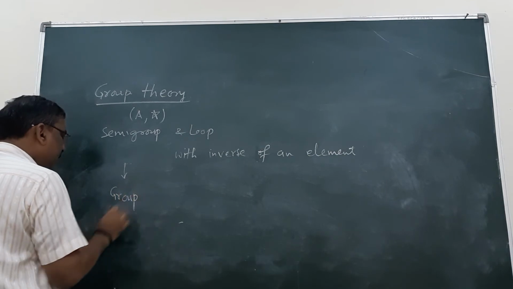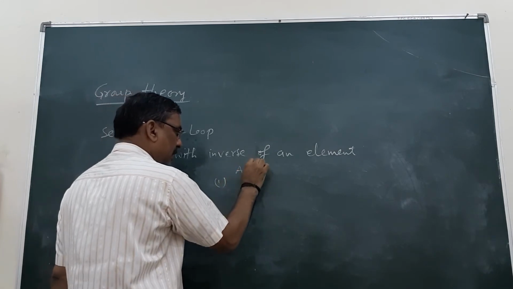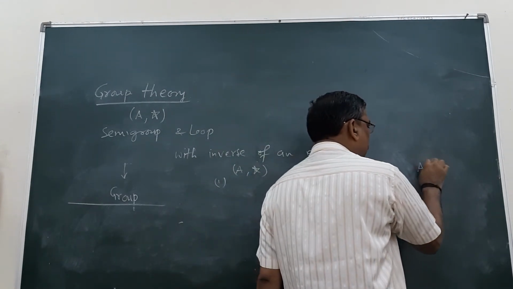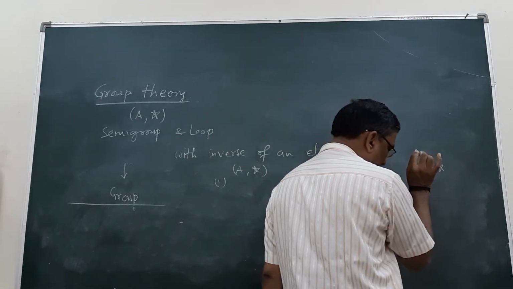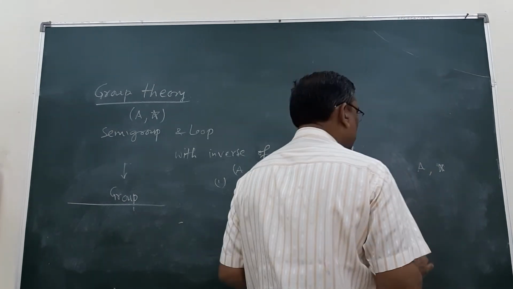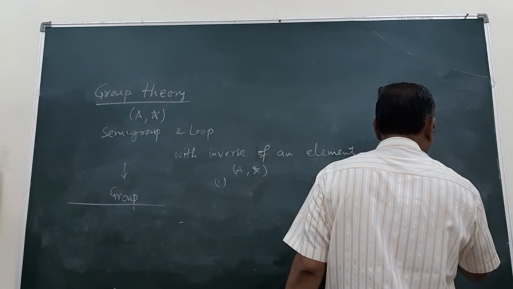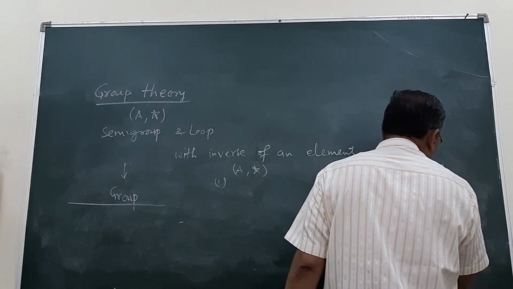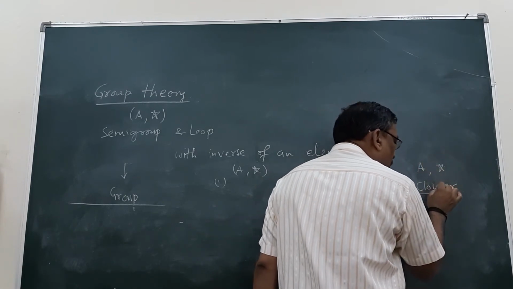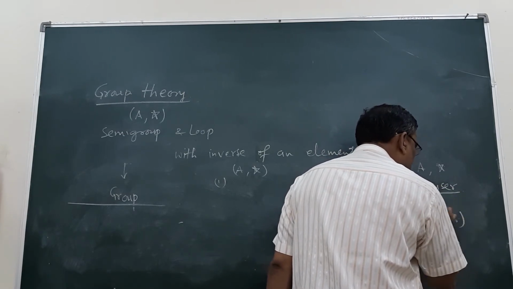So the basic definition of a group is an algebraic structure. Either I can say this is an algebraic structure or a non-empty set with an operation. Here I say this is only an operation, then we need to prove the closure property. If this non-empty set with this operation holds the closure property, then this structure is known as an algebraic structure.